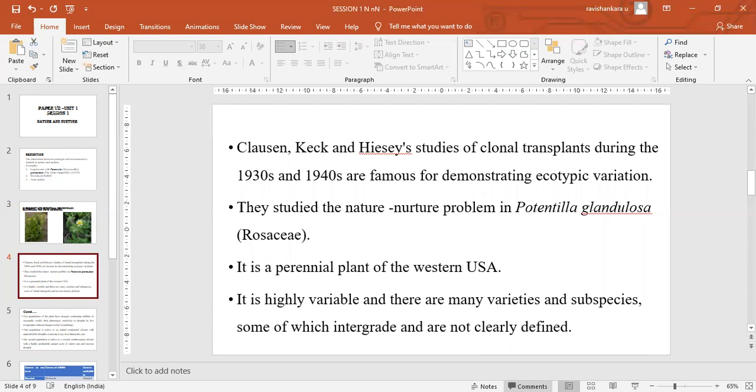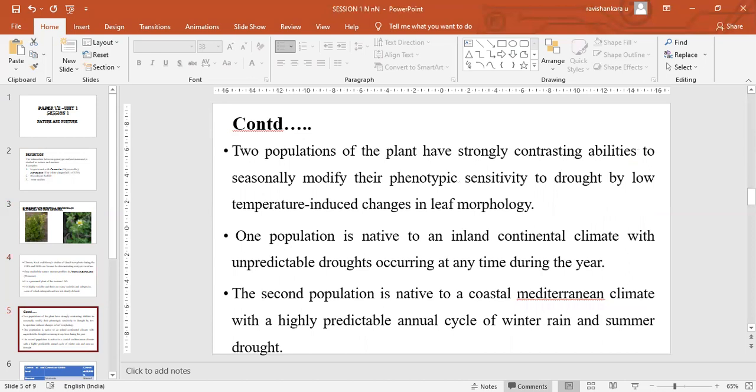So it is useful for understanding. They used it for understanding the formation of ecotypes, and they studied two populations of the plant which have strongly contrasting abilities to seasonally modify their phenotypic sensitivity to drought or temperature conditions by low temperature induced changes in leaf morphology.